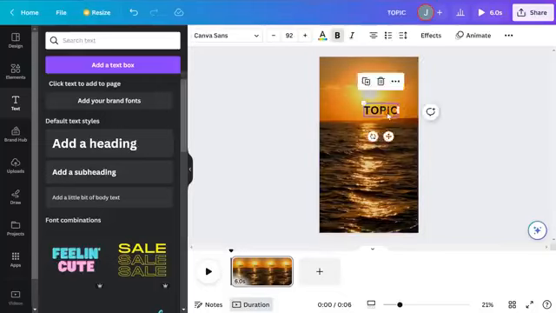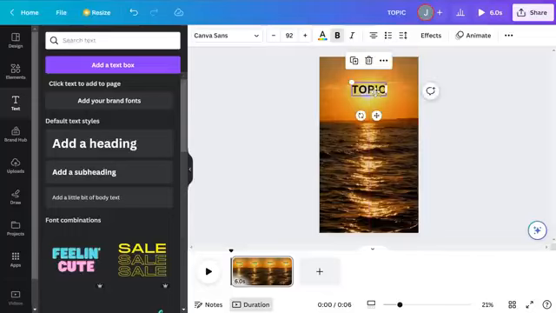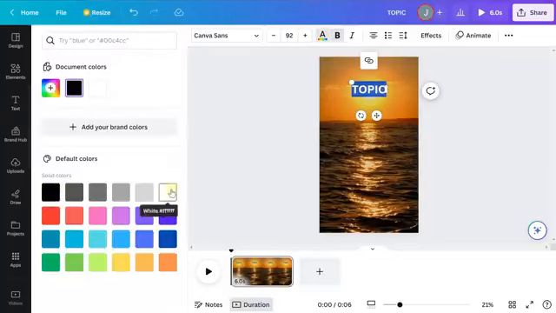And then I'm going to go ahead and drag it up to the top here. This is about where I want it. And now I'm going to go ahead and style it. So to adjust that, I'm going to double click so I highlight everything. I'm going to click color at the top here, change it to white. And I'm also going to add a background like you saw in the example.